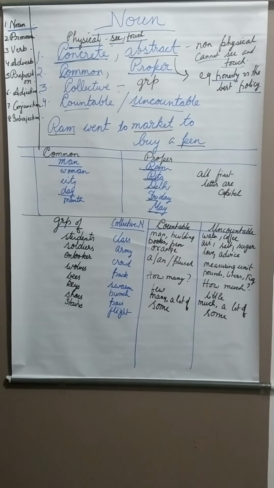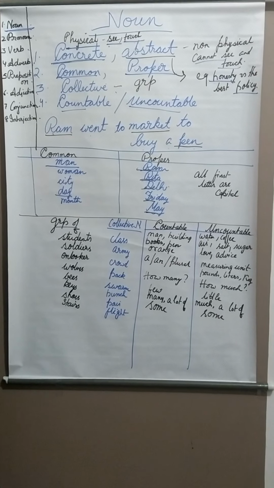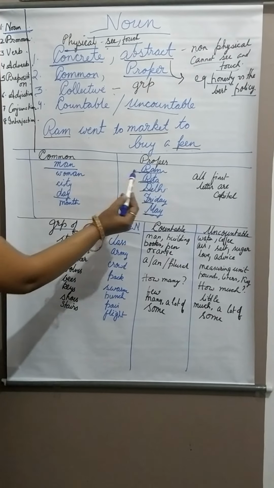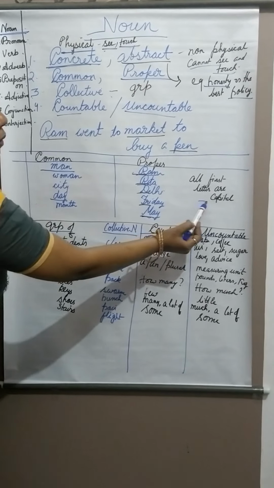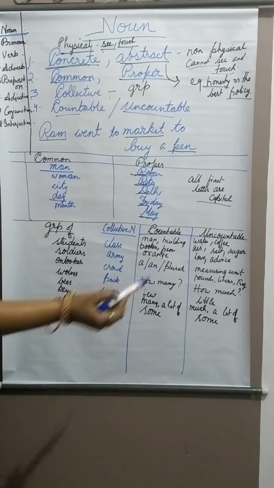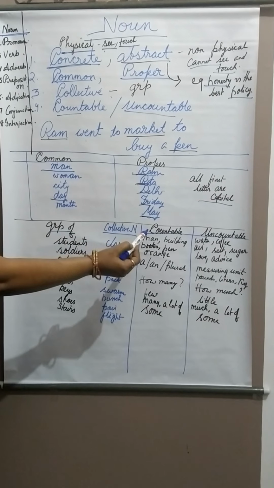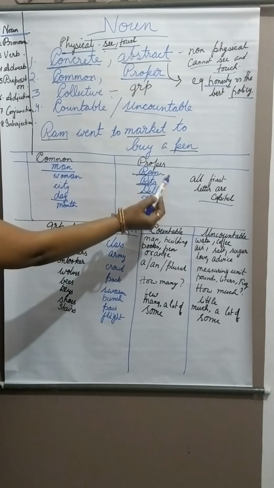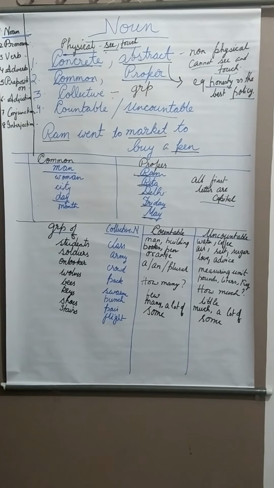Students, have you noticed something different between common noun and proper noun? I hope yes. Every proper noun begins with a capital letter. So we need to follow this rule while writing a proper noun: the first letter of every proper noun needs to be a capital letter.